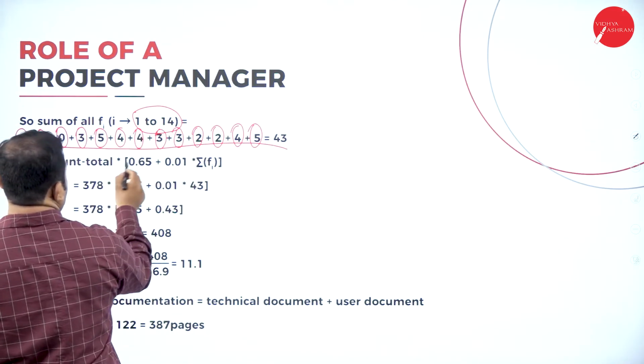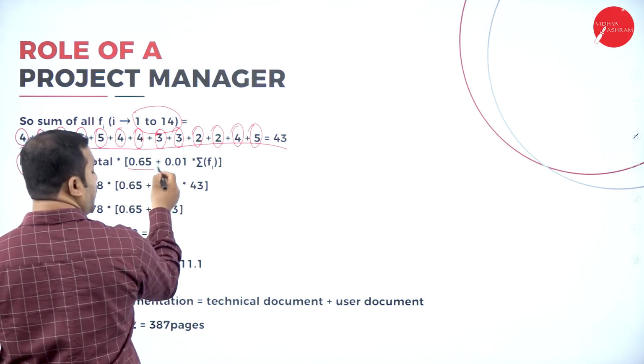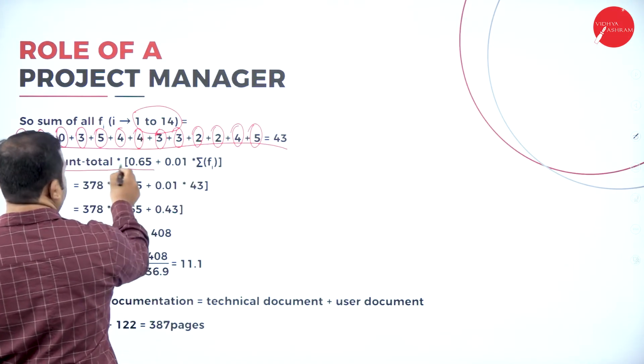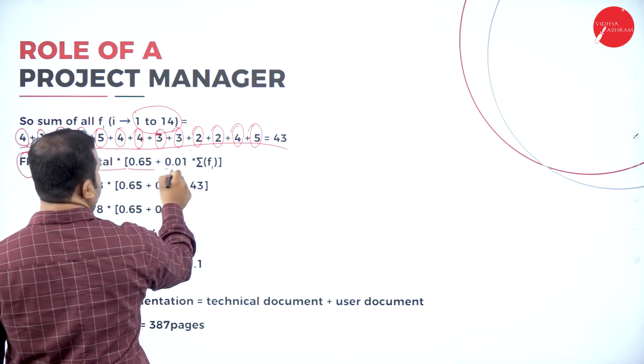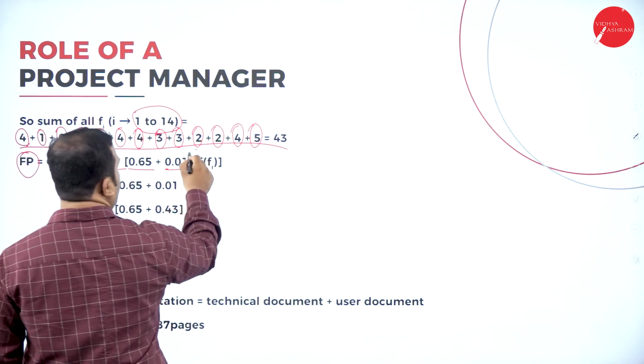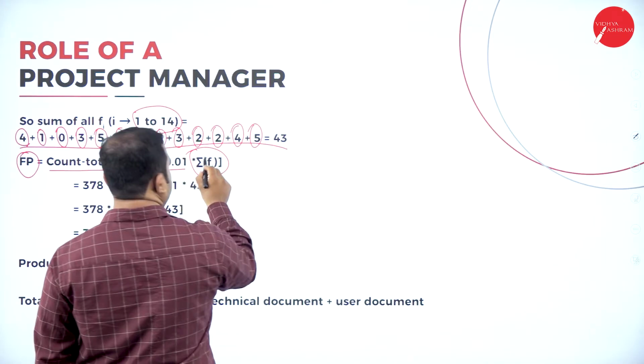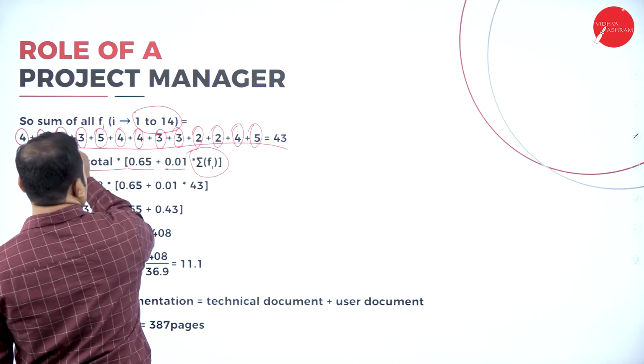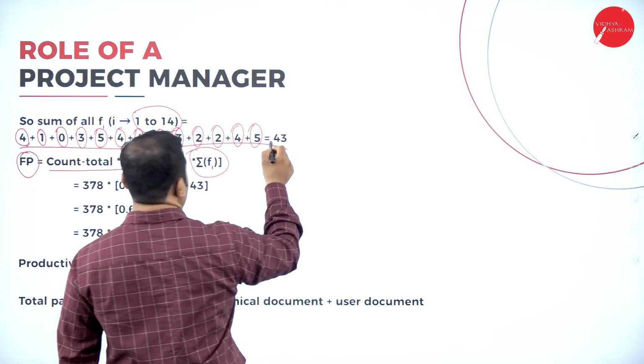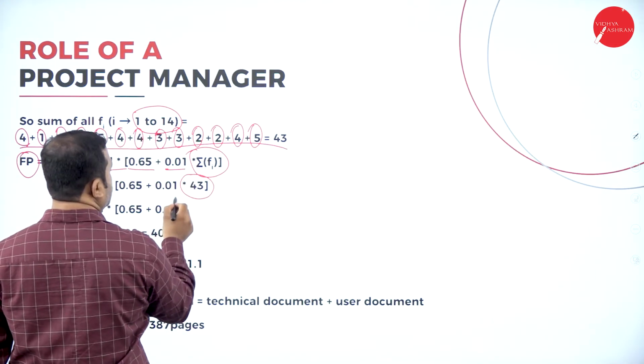The function point analysis is equal to 0.65 plus 0.01 star the summation of Fi, that is 4 plus 1 and so on, up to 43. So this turns out to be 43.